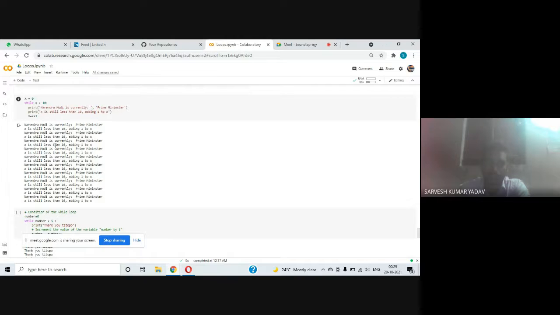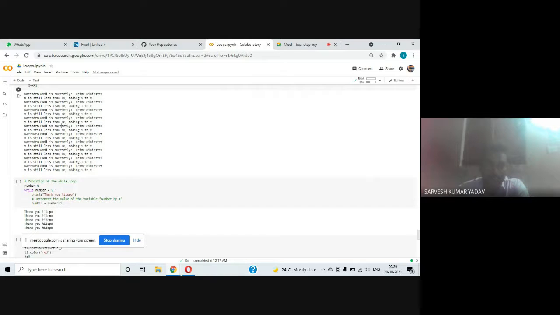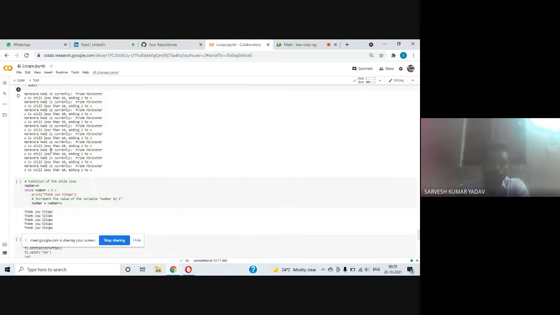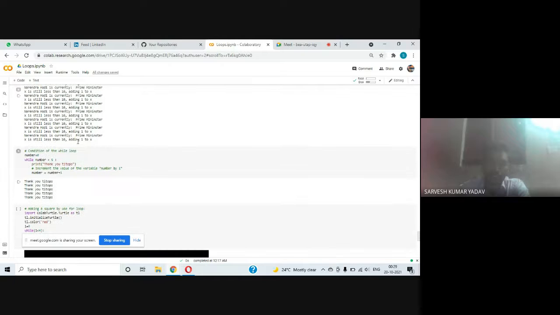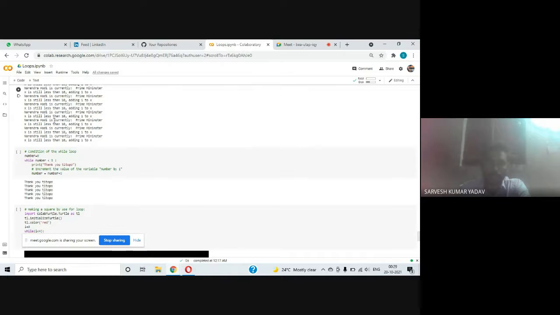2 plus 1 equal to 3. Is 3 less than 10? Yeah, 3 is less than 10. Again printing the same two statements here. Okay, we are printing these statements 10 times. At x equal to 9, x plus 1, 9 plus 1 equal to 10. Is 10 less than 10? No, 10 is not less than 10. Okay, so we are going out of this loop. We are exiting this loop, going out of the range of this loop.